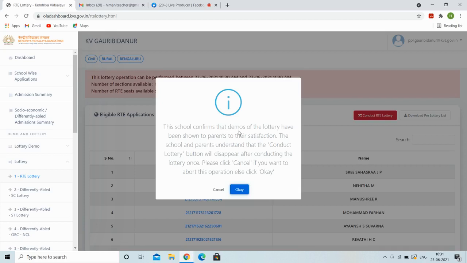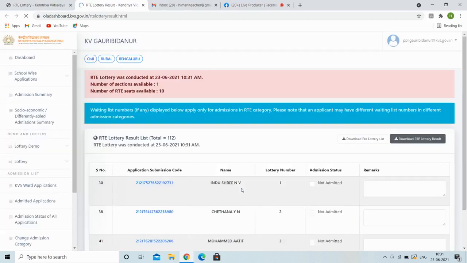This school confirms that the demos of the lottery have been shown to parents to their satisfaction. The school and parents understand that the conduct lottery button will disappear after conducting the lottery once. Please click cancel if you want to abort this operation, else click OK. So we are going to conduct the lottery, so we will click on OK.